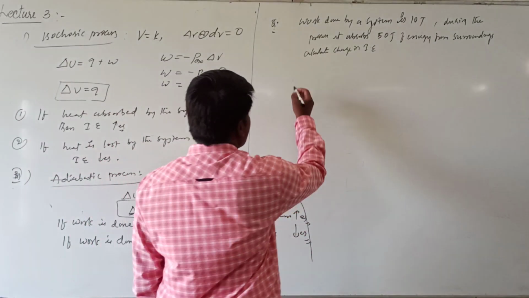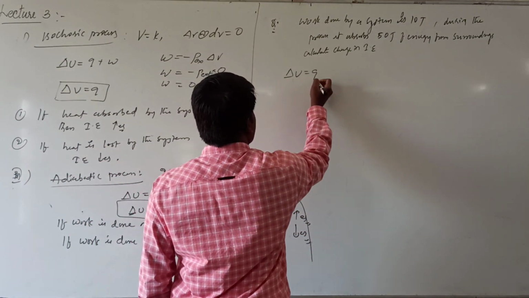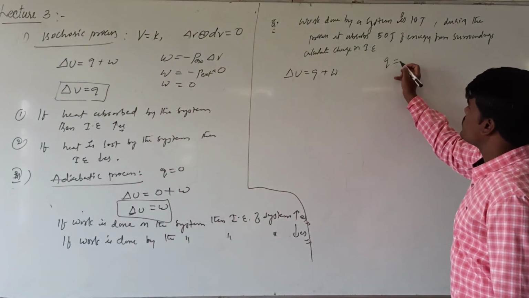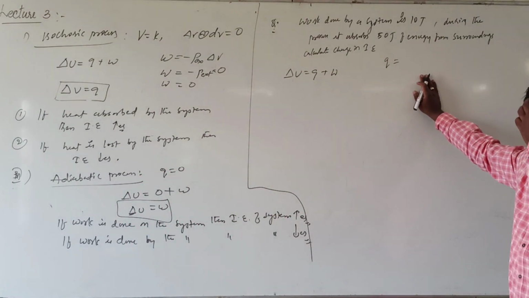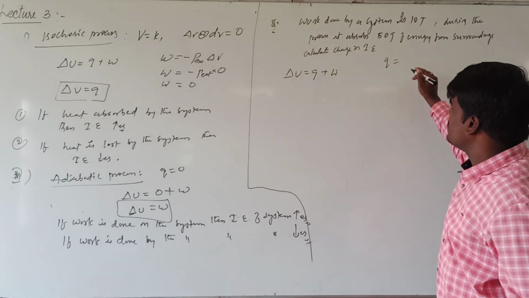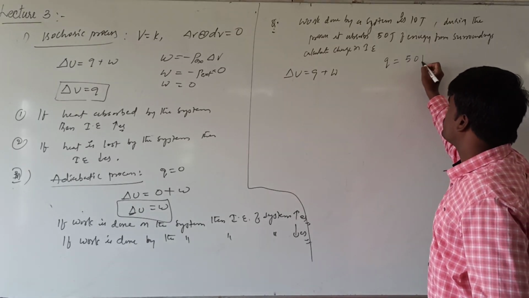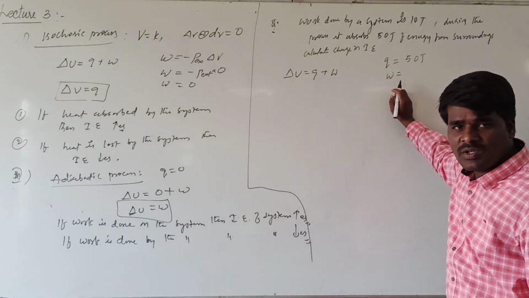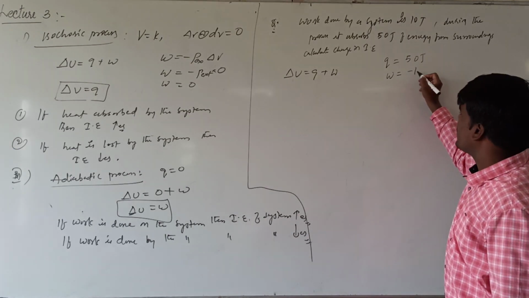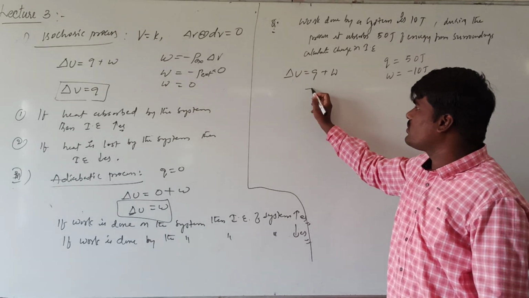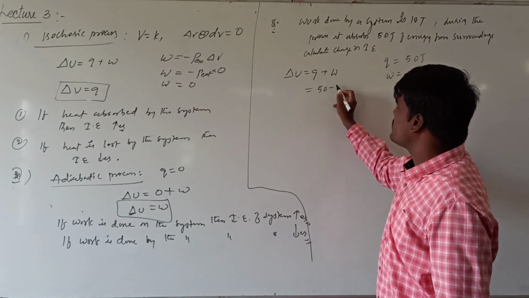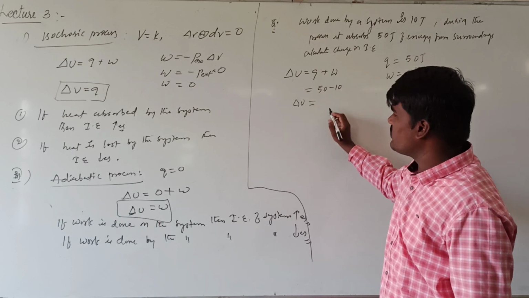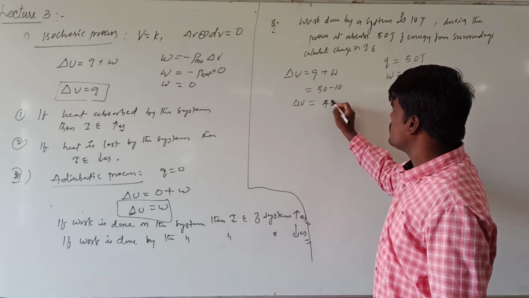The important thing is the first law of thermodynamics, that is dU equal to Q plus W. Here Q is being absorbed. What will be the sign? If it is being absorbed by the system, the sign will be positive. This will be 50 joules. And work is done by the system, so this will be negative 10 joules. If you put this value here, it comes 50 minus 10. How much does it come? The internal energy change in the system will be 40 joules.